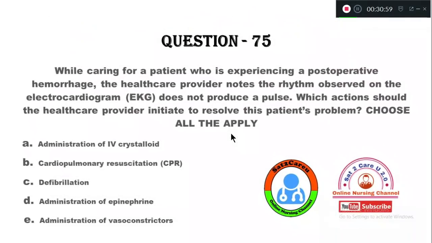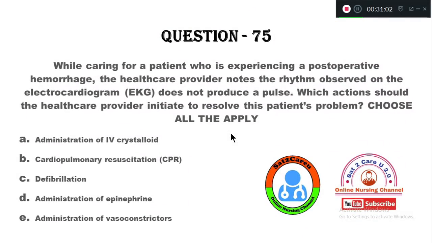Question number 75. While caring for a patient who is experiencing a postpartum, that is post-operative, hemorrhage, the healthcare provider notes the rhythm observed on the electrocardiogram does not produce a pulse. Which action should the healthcare provider initiate to resolve the patient's problem? Choose all that apply. Option A, administration of IV crystalloids. B, cardiopulmonary resuscitation. C, defibrillation. Option D, administration of epinephrine. Option E, administration of